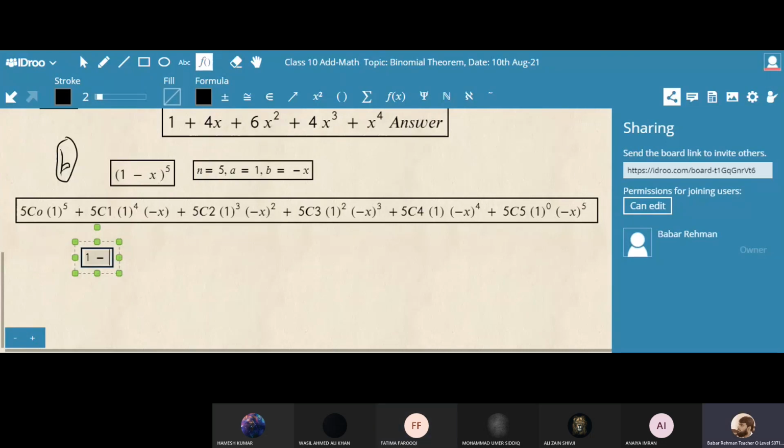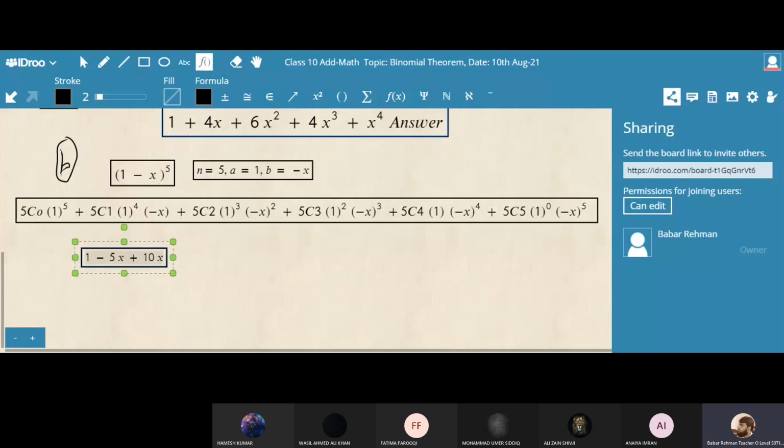And then x. Then a plus sign will come because the power of x is even. What is 5C2? Use the calculator. 10, and x square.